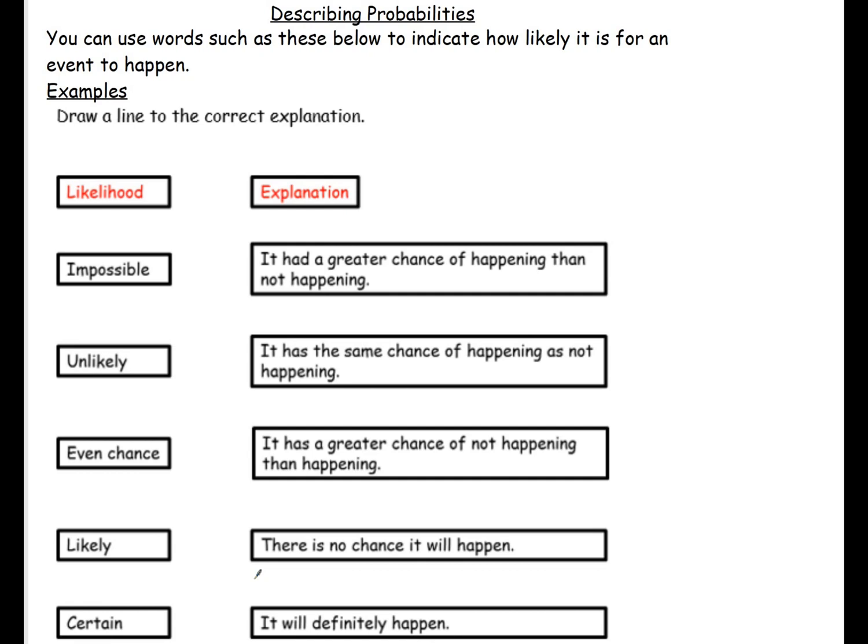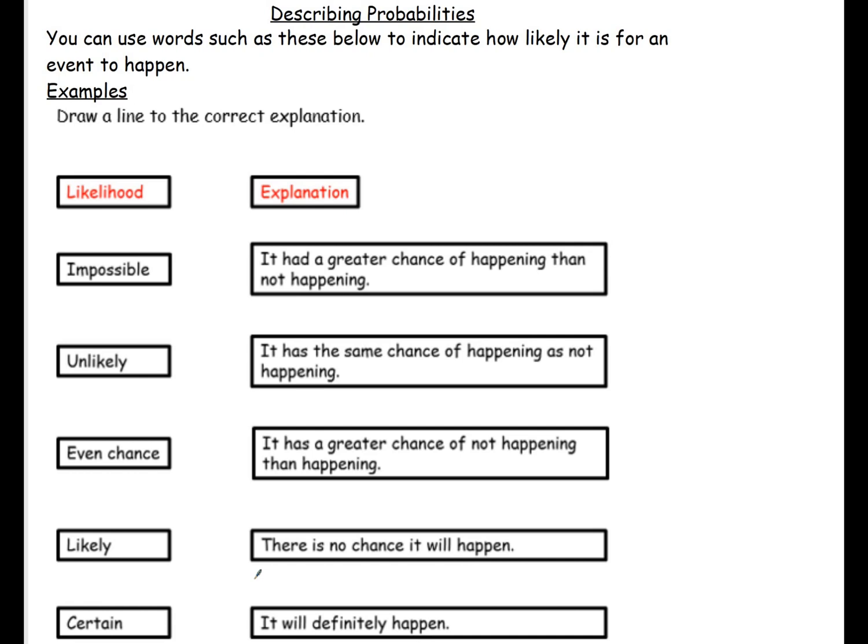descriptions. So what I'd like you to do is write this out in your big books and match these likelihoods to the explanation. So pause the video, give it a go, and then when you're ready to check your answers, press play and I'll be going through it. Make sure you use a pencil to match them up just in case you do make a mistake. Okay, so hopefully there you